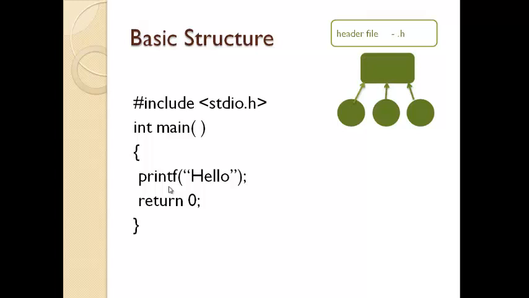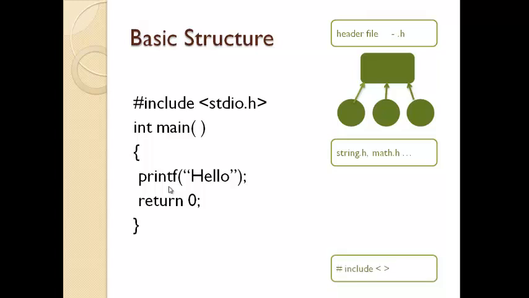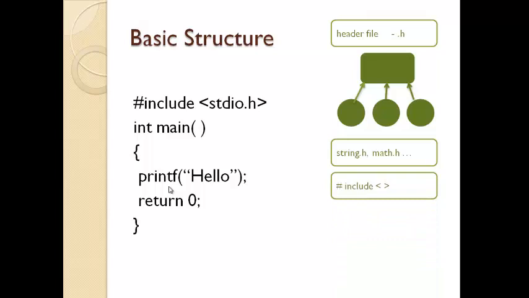For example, copying the content of one string to another string, finding the length of the string, finding the square root of a number, sine value of a number. Likewise, many functions are there and these are categorized under different header files. The string operations are under the string.h header file and math operations are under the math.h header file. Whenever you want to access these functions, first we have to include that header file in the program. Only then can we access it. To include the header file, the syntax is hash include, and inside the angle brackets we mention the header file to be included.